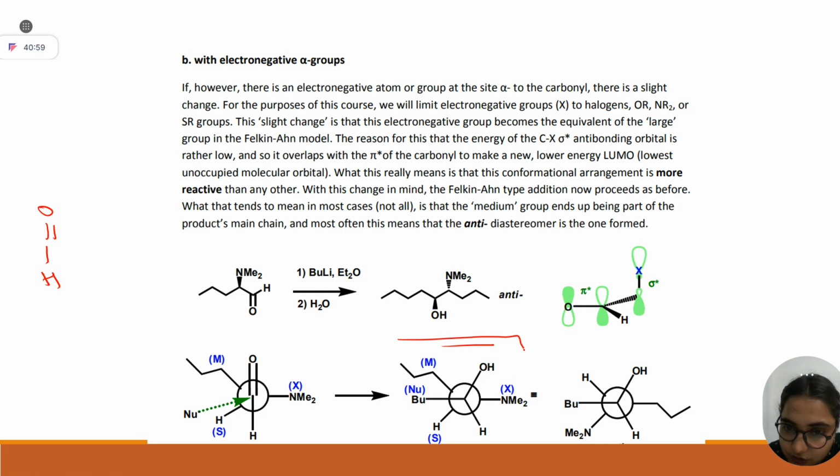After reaching this structure, you guys also draw in your product, students, these two groups are anti to each other, this alkyl and this alkyl, yes or no? So basically you have to do a rotation which can bring this alkyl group and this alkyl group opposite to each other. And for that, what can you do?